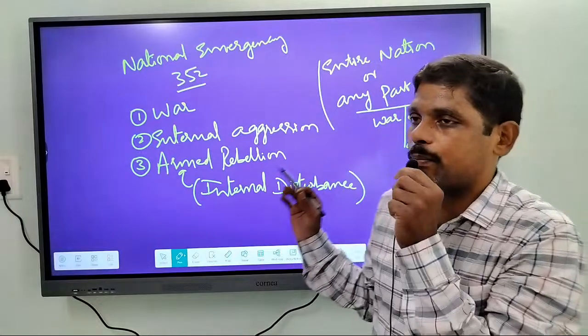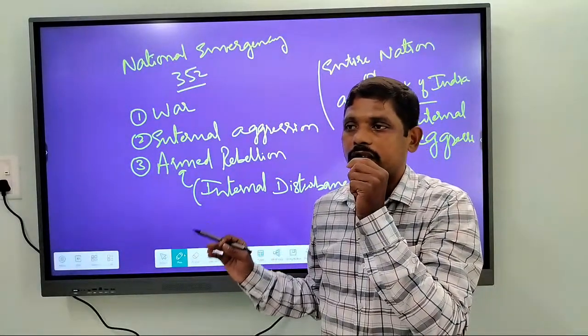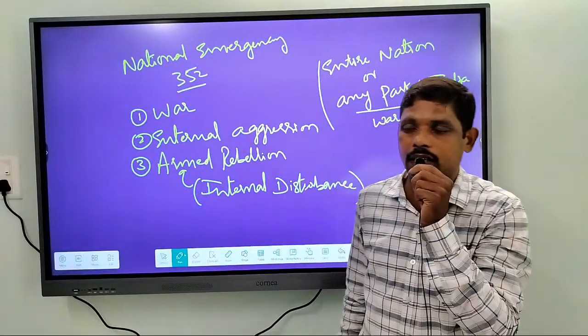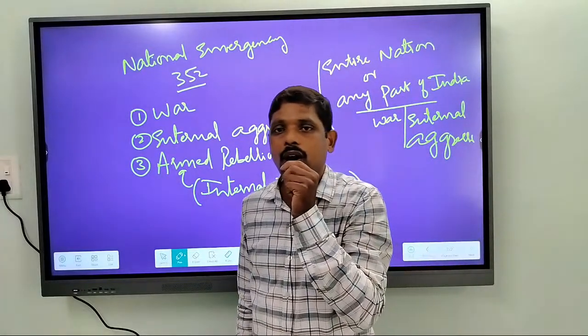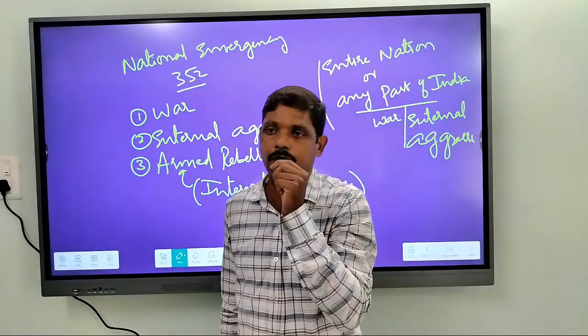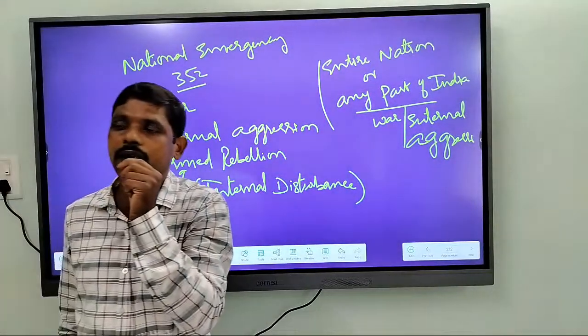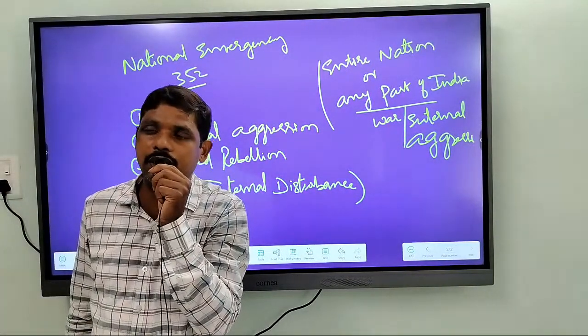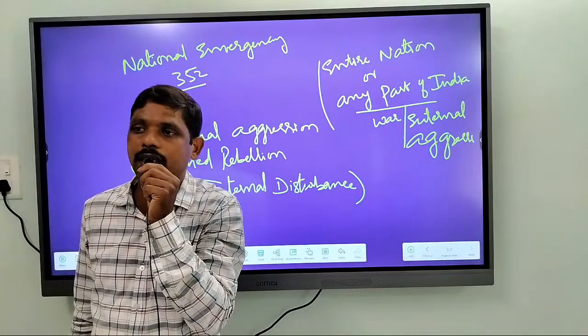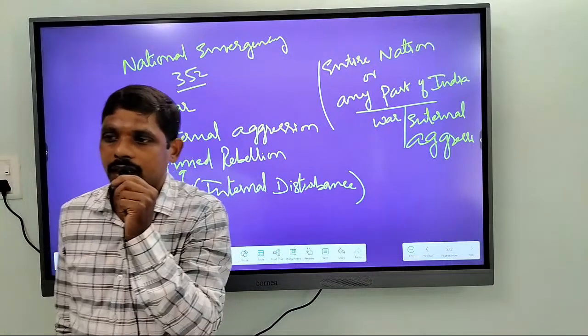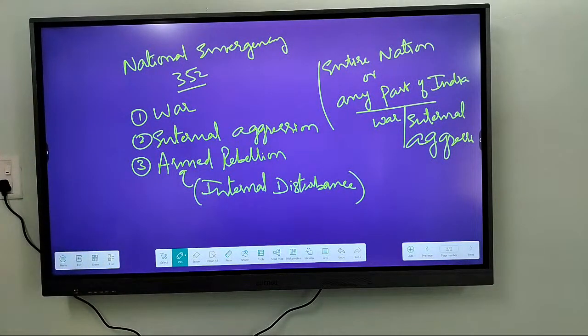That is, that part of India which is affected by war or external aggression. Right? So these are the grounds for imposing national emergency. Am I clear on these grounds? Am I clear on the grounds of imposing national emergency?